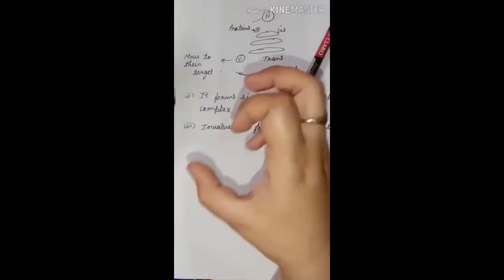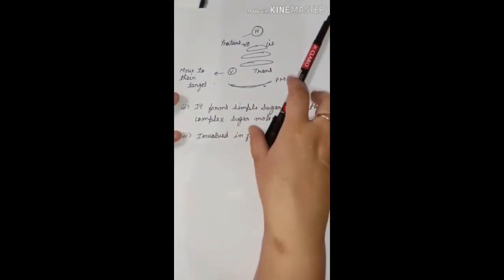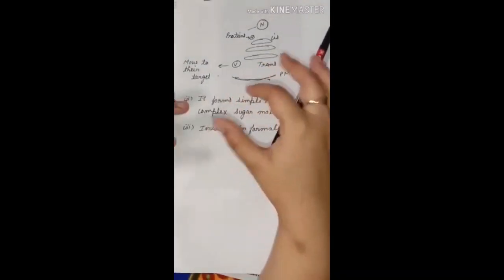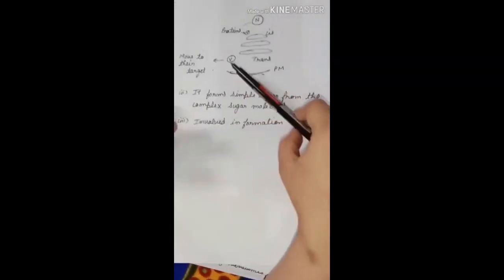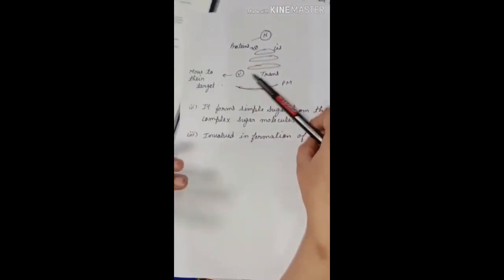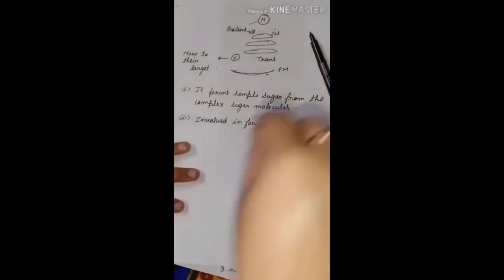Modified means they are being changed into the desired product. Whatever the product is that is desired here, or what the cell needs, that product is modified here, and after modification it is again transported into the trans section of the vacuoles, and from there it will move to the target organ. Target organ means the organ or the part where it is required.